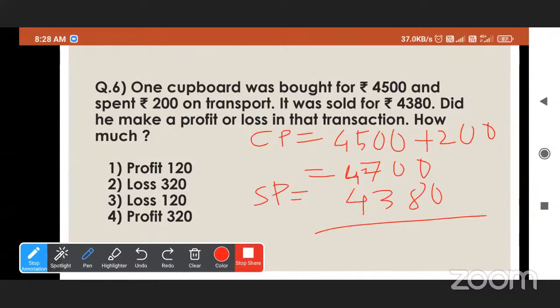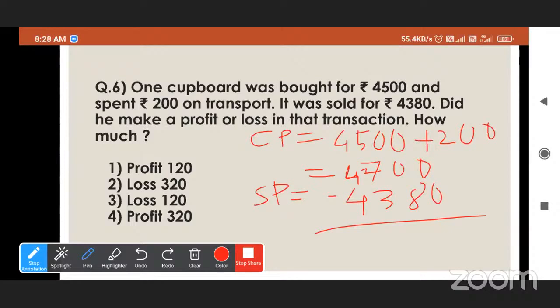So loss is equal to cost price minus selling price. So easily we will subtract selling price from cost price. 0 minus 0 is 0. 0 minus 8 is 2. 6 minus 3 is 3.